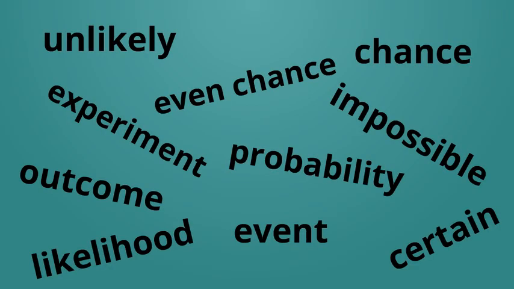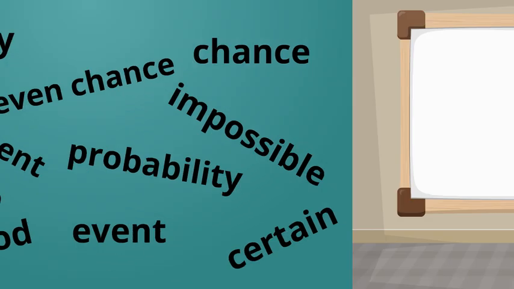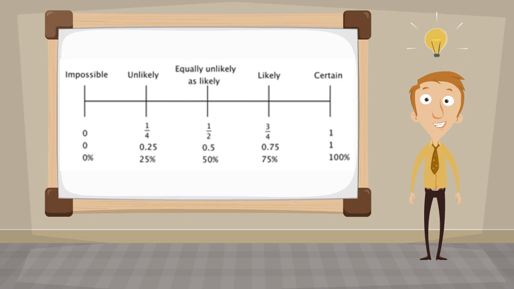Here are a few examples of some words that relate to chance and probability. We know that probability can be written as either a word, a fraction, a decimal, or a percentage. Here is a number line to represent where they are each placed.